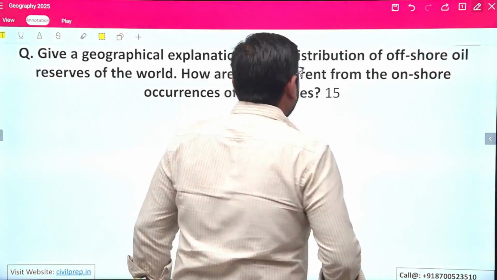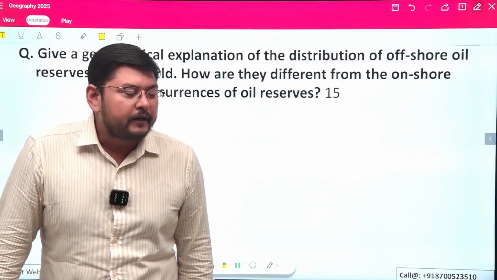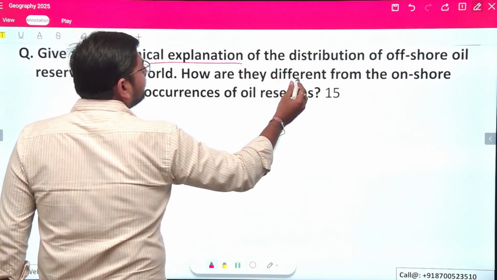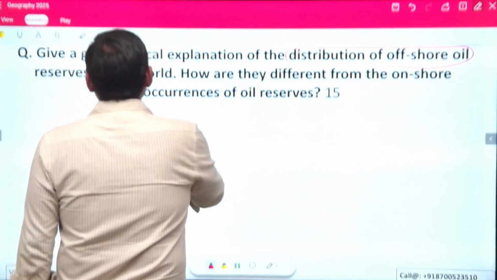Okay, so next question here we have, which is based on the distribution of the oil reserves in the world. The question is the geographical explanation of the distribution of offshore oil of the world.